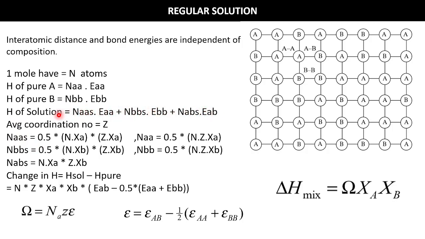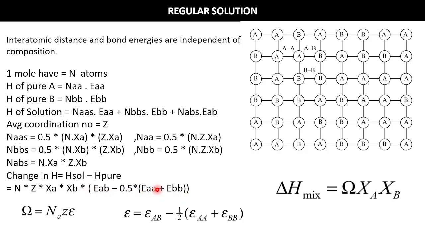Okay, enthalpy of solution and enthalpy of pure, and we find out the change in enthalpy due to mixing is nothing but enthalpy of the solution minus enthalpy of pure. Now if we put into this equation this minus this plus this, then we will figure it out. The value is nothing but this.